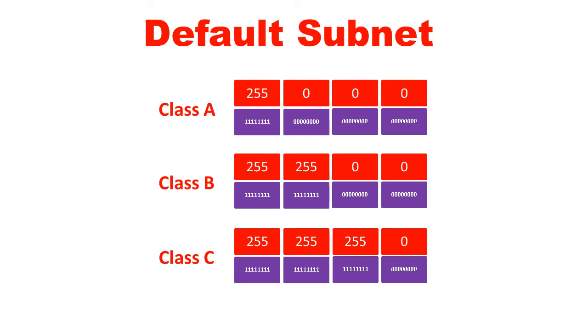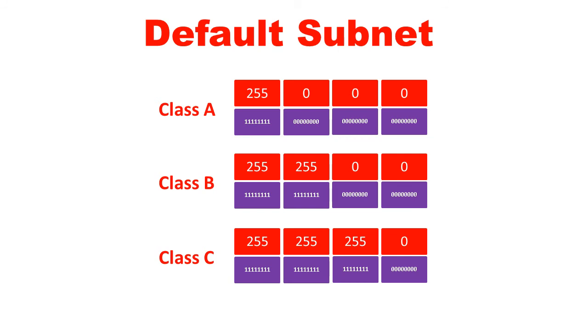The default subnet mask of class B category network is 255.255.0.0. Therefore, there are 4 octets in this 32-bit number, and the first 2 octets address the network value, which holds 8 plus 8, 16 ones, and the rest 2 octets address the host values by holding all zeros, that is 8 plus 8, 16 zeros.